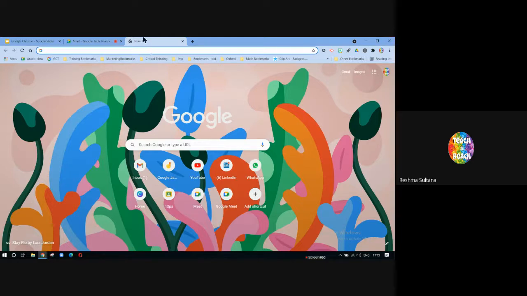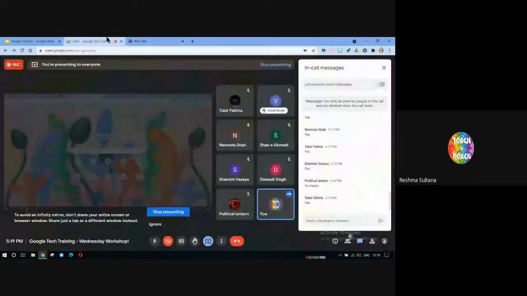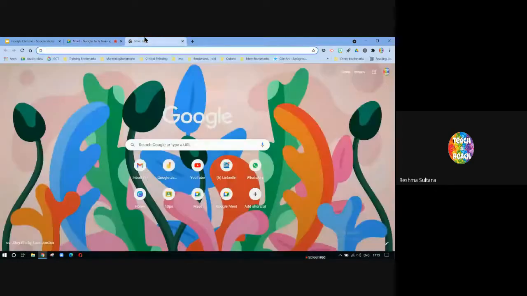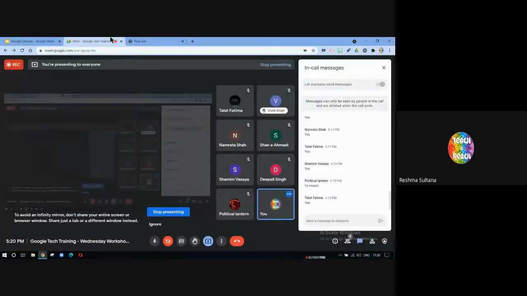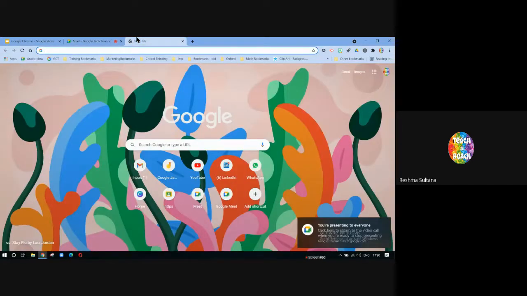So if there are any language teachers here, does anybody know the meaning of omni? When we say omnipresent, omni. Does anybody know the meaning of omni? Everywhere, yes, omnipresence is somebody who's present everywhere. So omnibox is actually a box that can do a lot of things, not just taking you to web pages or websites, but a lot of things.